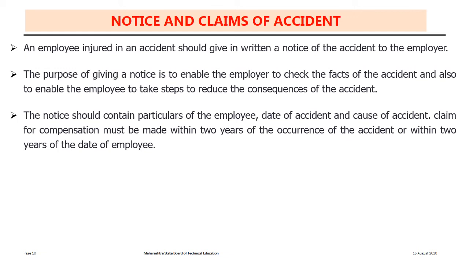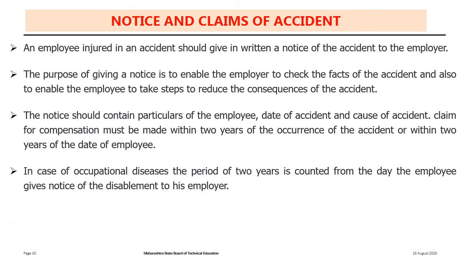The notice should contain particulars of the employee, date of accident and causes of the accident. Claim for compensation must be made within 2 years of the occurrence of the accident or within 2 years of the death of the employee. In case of occupational diseases, the period of 2 years is counted from the day of the disease or the day of the disablement of the employee.